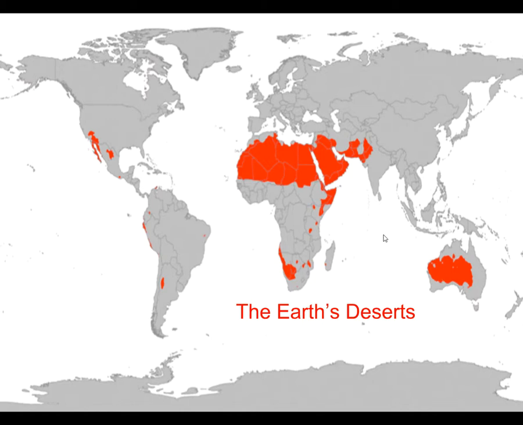You can see deserts a lot in northern Africa and Australia. I want to point out that some of these areas were not always desert. Some of these areas were very lush. Over time, through different means, humans have kind of removed the fertility from that area by overpopulation or poor management practices, like the way that we continue to pull from the earth for farming, and we're not putting back.